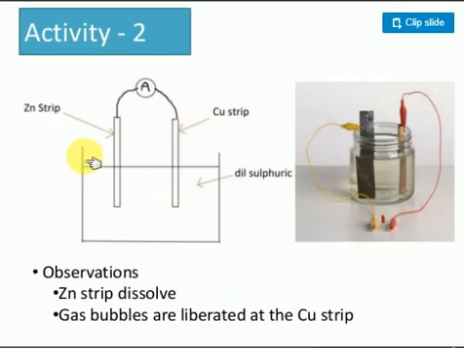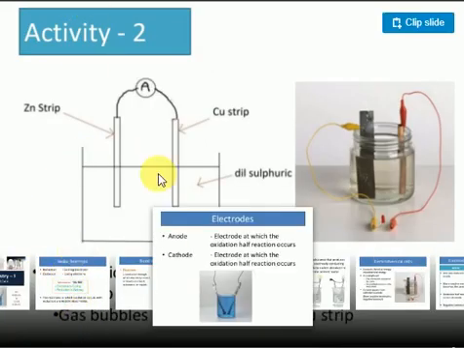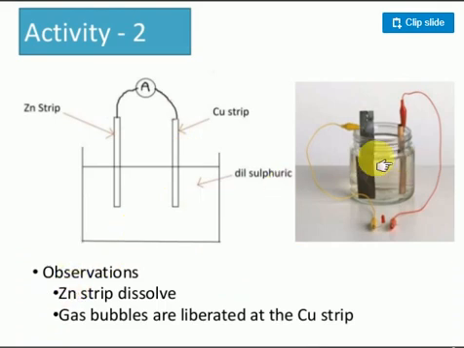Suppose some other activity you are taking here. Just consider here 2 electrodes I am taking. One is copper electrode, one is zinc electrode. I am not taking any electrolyte here, so no deposition will take place. I am taking dilute sulfuric acid here. So what happened is that he observed the zinc strip dissolved, gas bubbles are liberated at the copper